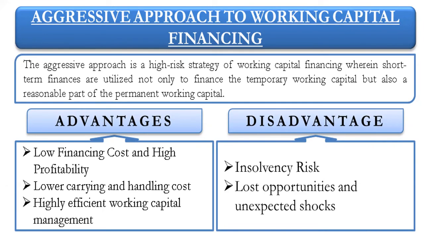Okay. The disadvantages. What are the disadvantages of using the aggressive approach? Insolvency risk. As short-term sources are being used, there is a high risk of insolvency. Then lost opportunities and unexpected shocks. If you use short-term sources of finance for financing both the temporary and permanent working capital, then you are taking a huge risk and it may result in undesirable consequences. Okay, I hope this aggressive approach is clear to you.